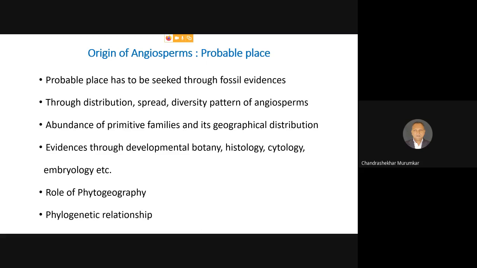Also, we have to study the role of phytogeography. Now, what is phytogeography? Phytogeography is nothing but the course of succession. Now, the land always has its own physical barriers. For example, the land ends with mountains, with rivers, with water bodies, with oceans, with valleys.